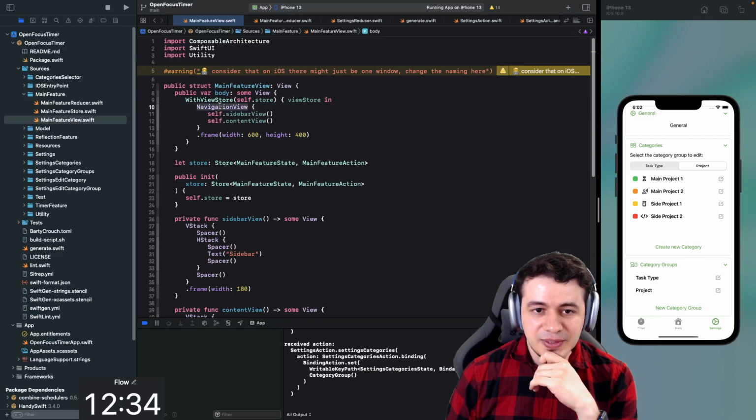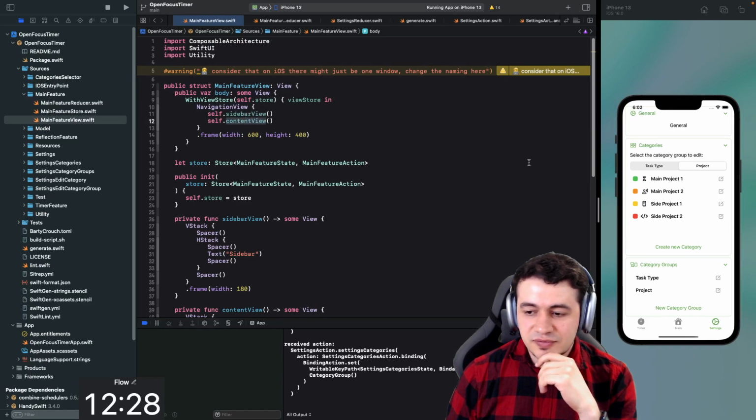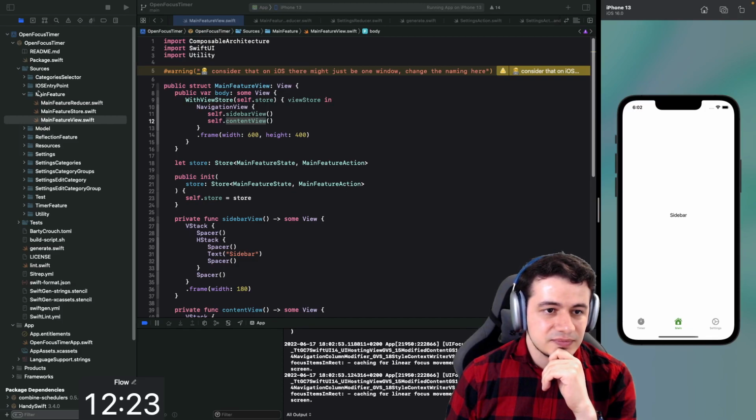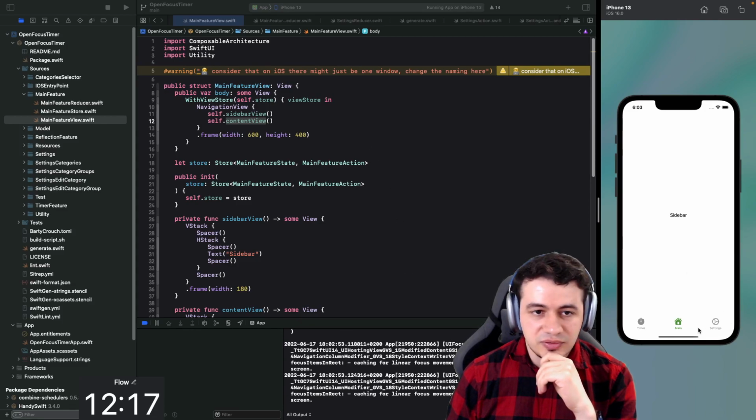Yeah, so I want to apply this here, and we do see that this is the Mac one, and it has a sidebar view and content view. On iOS, we're creating a quite different one. We should actually rename this to Mac entry point. Or are we using it here as well? Ah, we are using it. This is a sidebar of it.